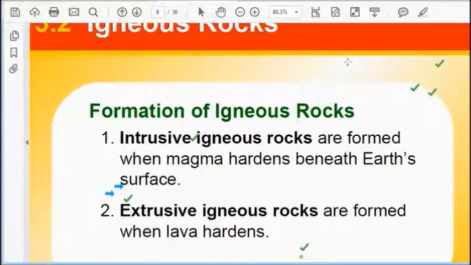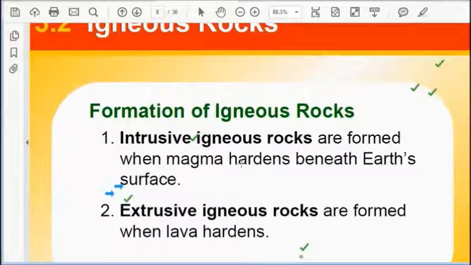So the external process produces sedimentary rock. The external process is the weathering process. What is the internal process? The making of lava is an internal process.